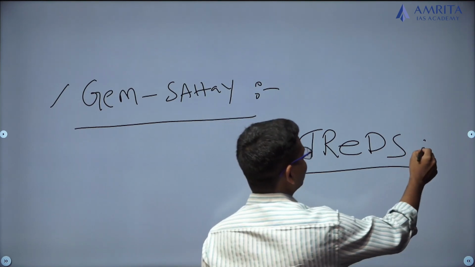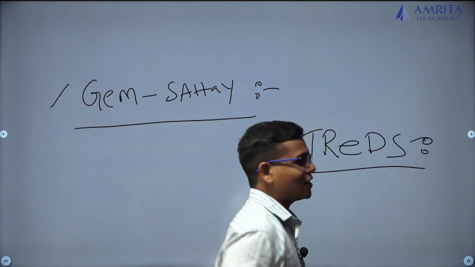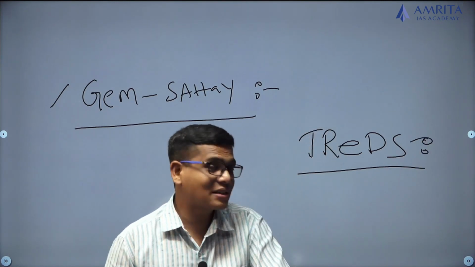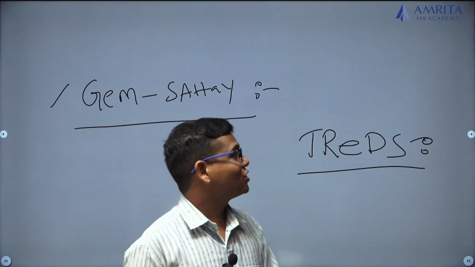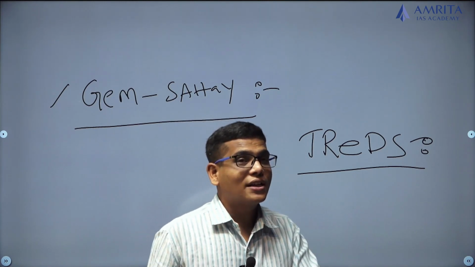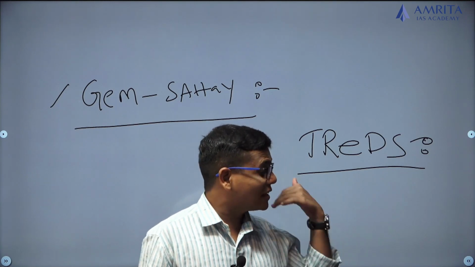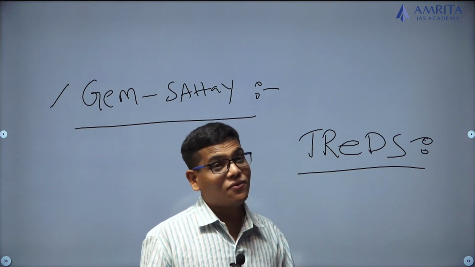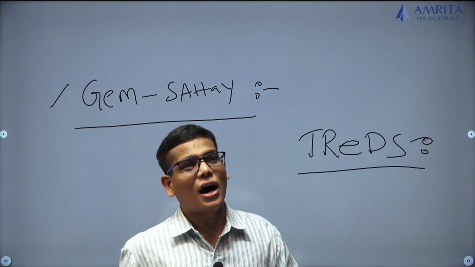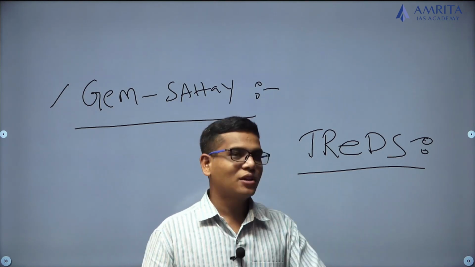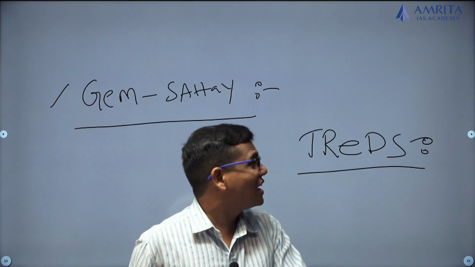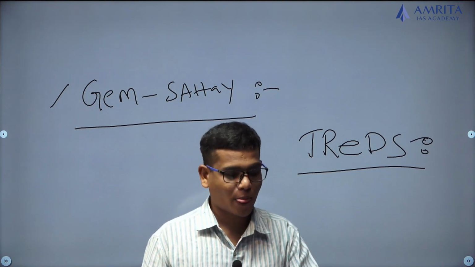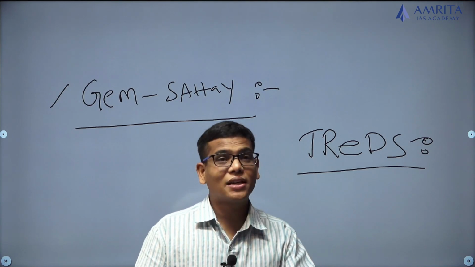Now we are improvising this TReDS platform, and we are bringing in some international practices. We have widened our legislation, and we have also increased the definition of the factor, and we allowed all the NBFCs to perform this factor business, though factoring was not their principal business earlier. So this is something about factoring.